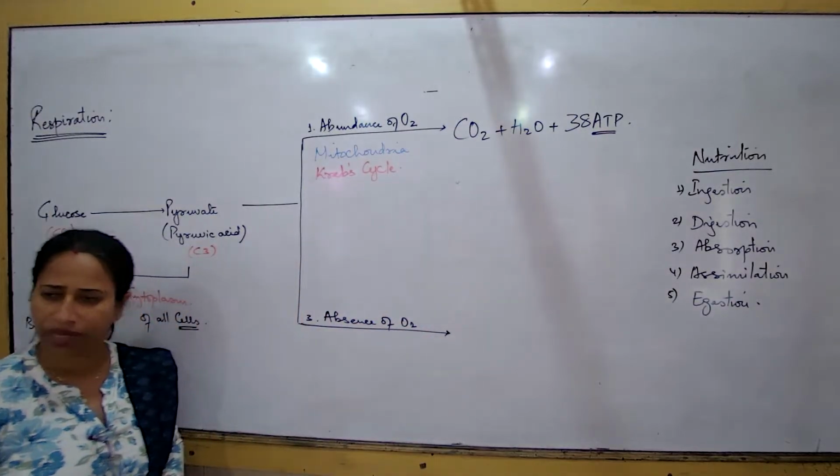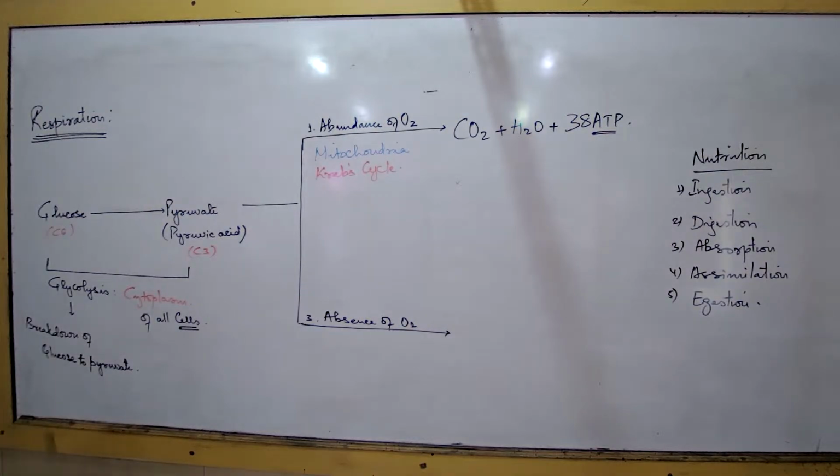Can we think of any organism which does not have any respiratory structures, but is very much present? Yeast and amoeba. No, amoeba can show diffusion. Amoeba can take in oxygen by the process of diffusion.